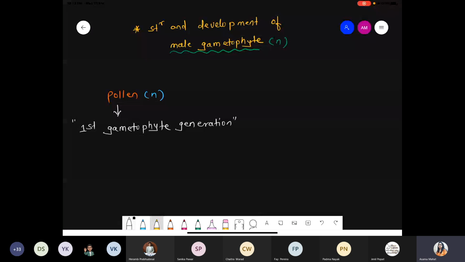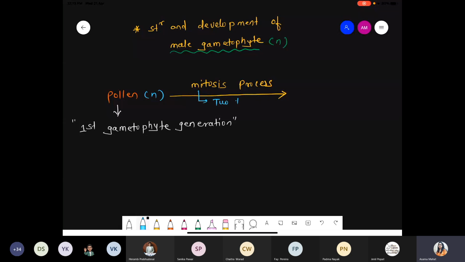This typical pollen undergoes the process of mitosis, an equational division, and how many times? Two times. We'll see this part in detail.